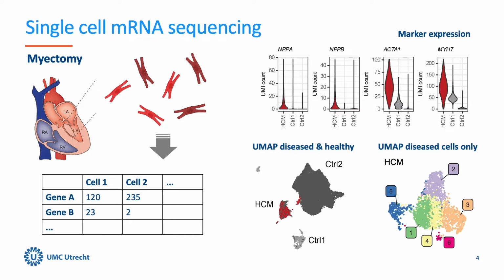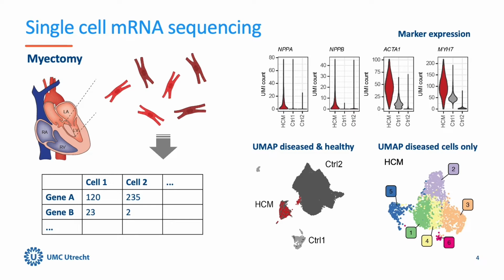In our study, we isolated and analyzed many individual cells, and determined the amount of expression from each gene in that cell. When we, for example, compared the expression of stress marker genes like NPPA and NPPB, ACTA1 and MYH7, we could confirm that cells from diseased hearts express more of these markers compared to healthy hearts.